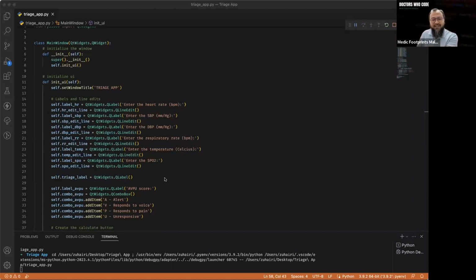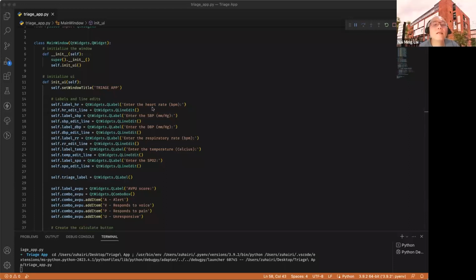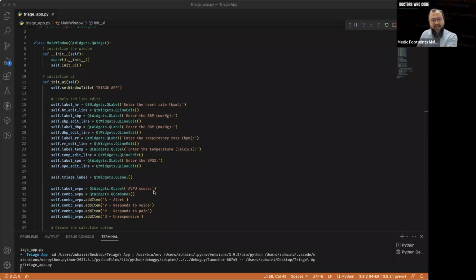Okay, let's try a different one. Let's say the patient is alert. But the rest are still not normal, but the patient is alert. Okay, let's see, medium risk. It gets down to the vital signs. But if we say unresponsive, then it's going to be very high risk. Despite the vitals being normal, this AVPU score is overriding the vital score.